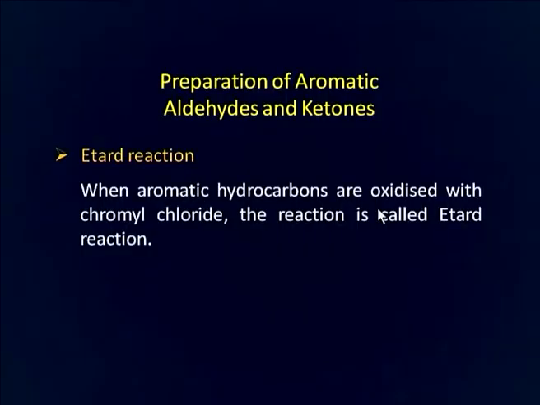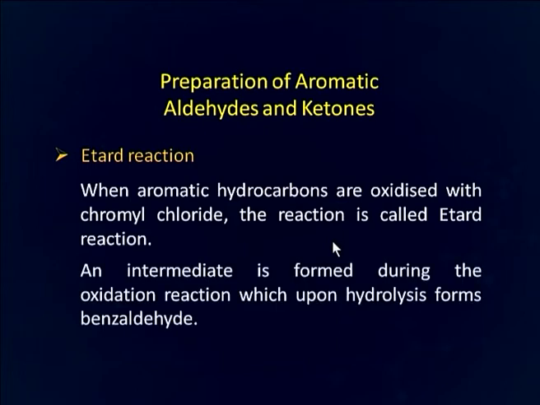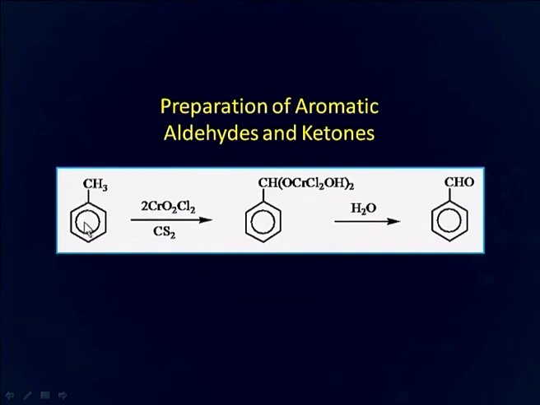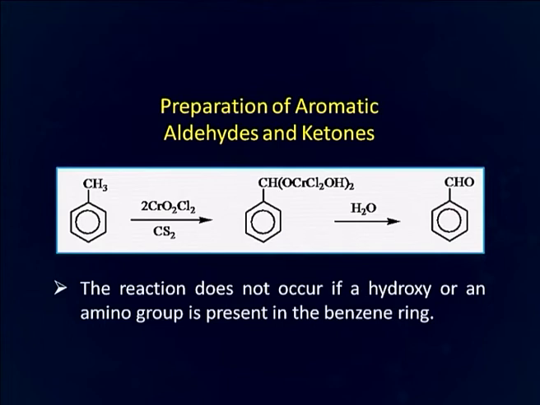Now, we will discuss the Etard reaction for the preparation of aromatic aldehydes and ketones. When aromatic hydrocarbons are oxidized with chromyl chloride, the reaction is called the Etard reaction. An intermediate is formed during the oxidation reaction, which upon hydrolysis forms benzaldehyde. Here you can see an aromatic hydrocarbon reacting with chromyl chloride, followed by hydrolysis, forms benzaldehyde. The reaction does not occur if a hydroxy or an amino group is present in the benzene ring.